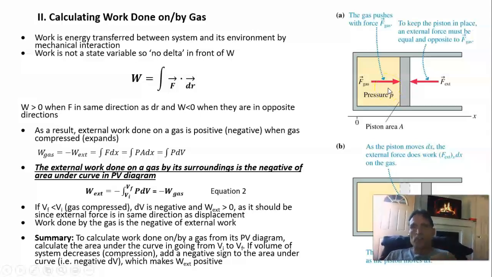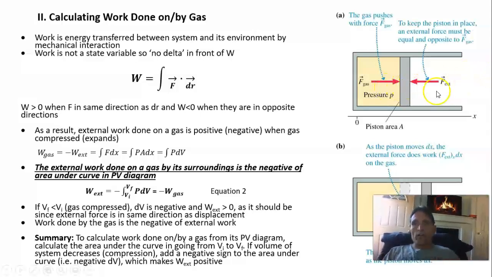And so to keep the piston in place, there must be an external force applied on the piston that must be equal and opposite. Recall that when the force and the displacement are in the same direction, work is positive, and when the force and the displacement are in opposite directions, the work is negative because force and displacement are anti-parallel.